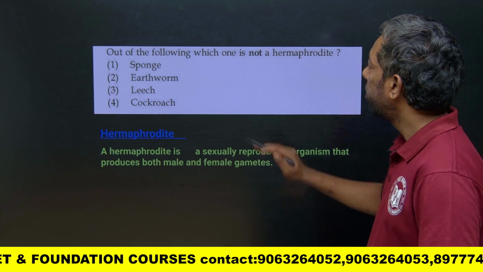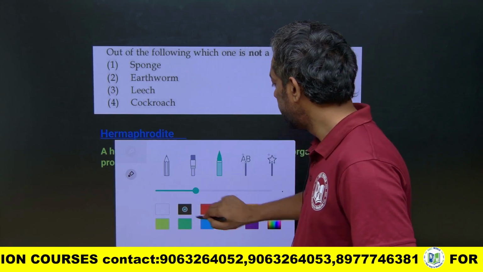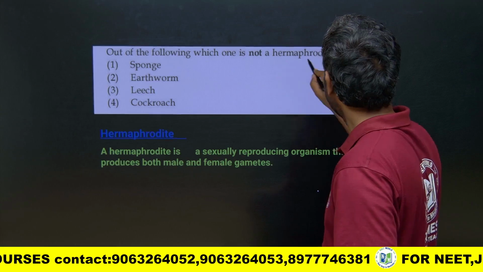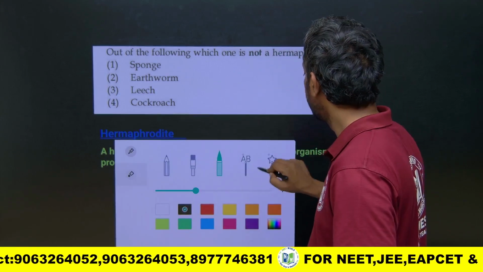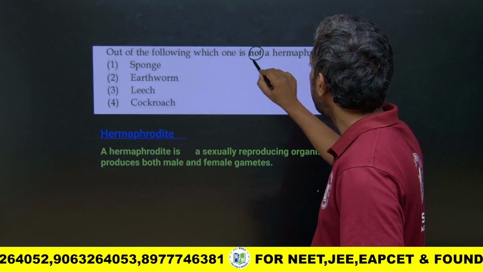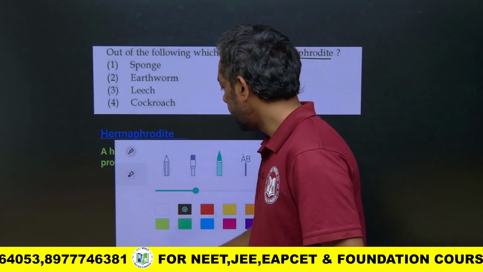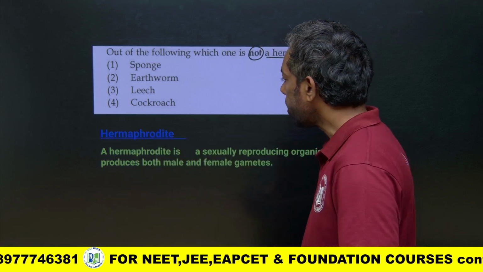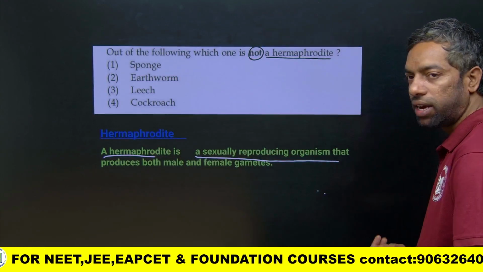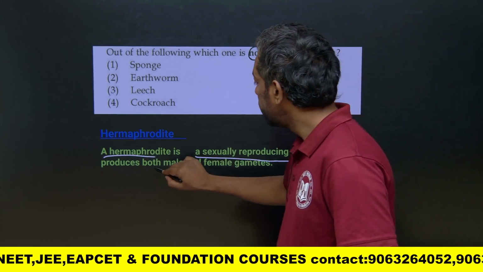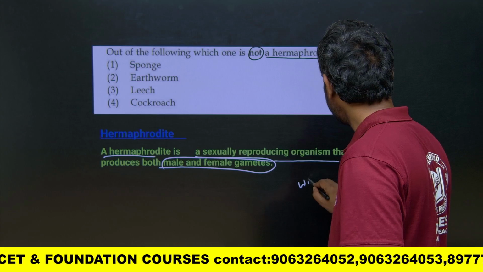Which one of the following is not hermaphrodite? So what is hermaphrodite? Hermaphrodite means a sexually reproducing organism which produces both male and female gametes within a species.